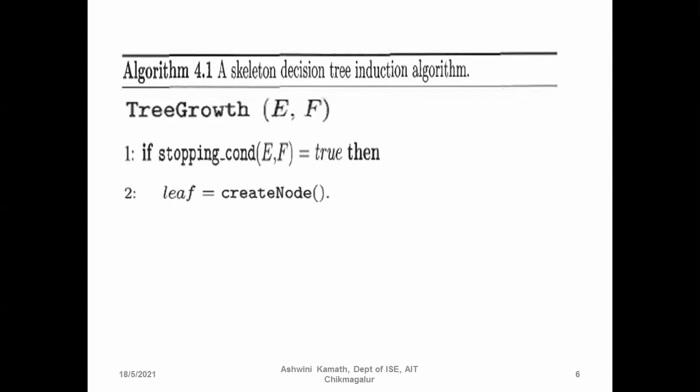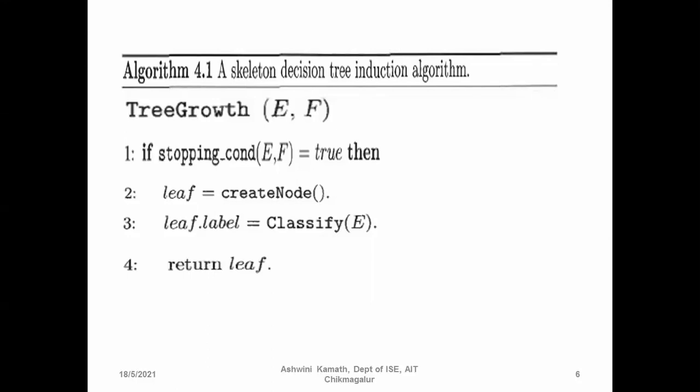So leaf is equal to create node, and add a label to the leaf node. Leaf label is equal to the classification given by E, that is, whichever has more values, we are going to use that. End that node and return the leaf node.